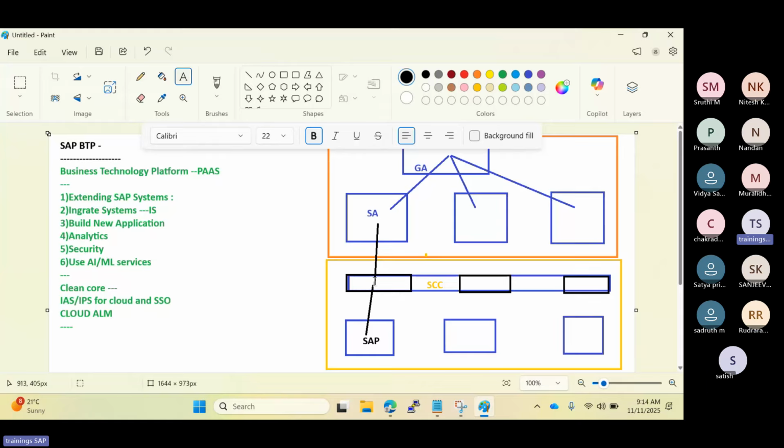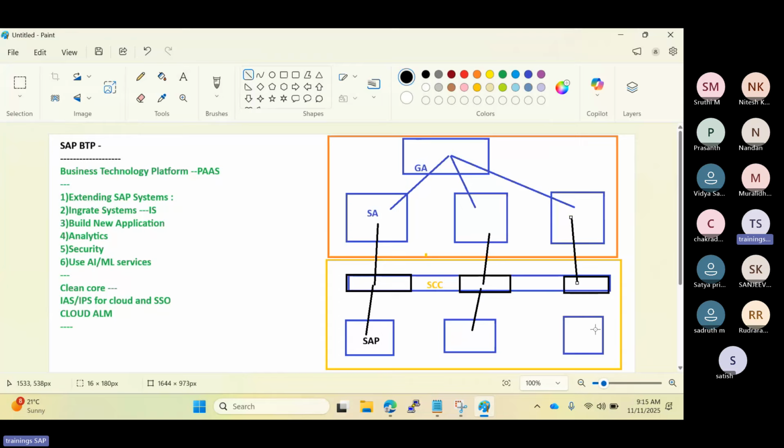Through the cloud connector only, your BTP applications can connect to your backend SAP systems like S4, ECC, BW. Then it can pull the data here. So the cloud connector will play a very important role for the BTP connectivity here, right?